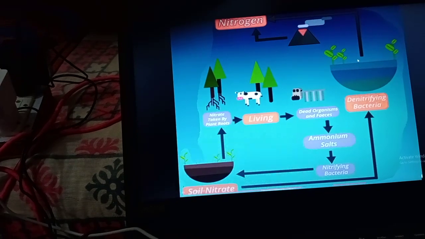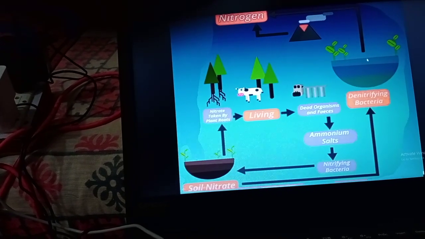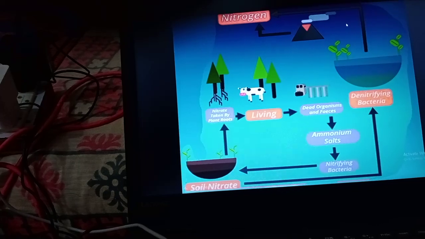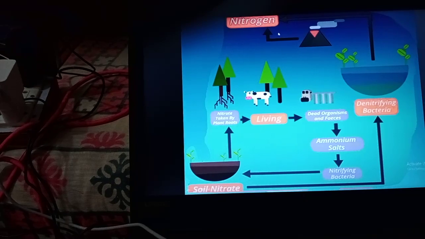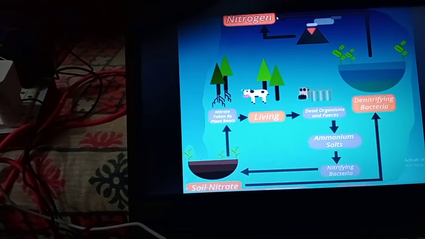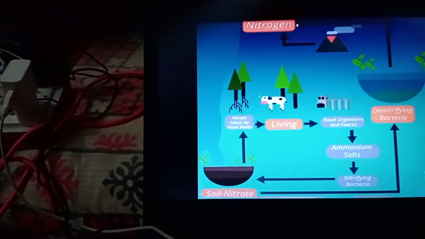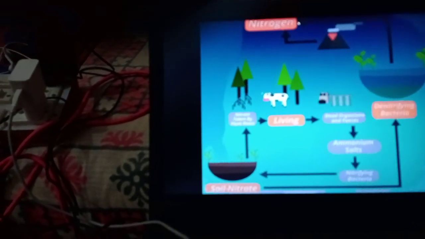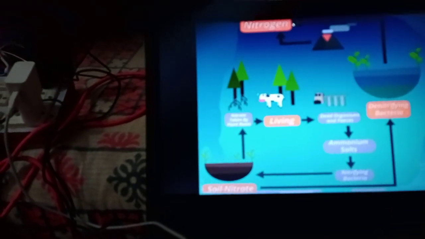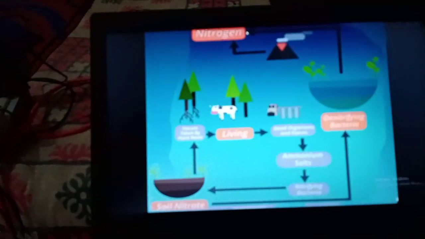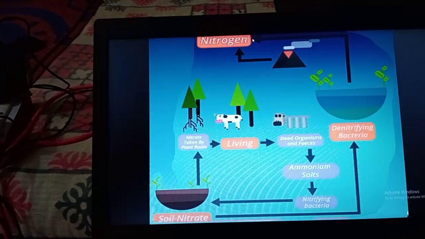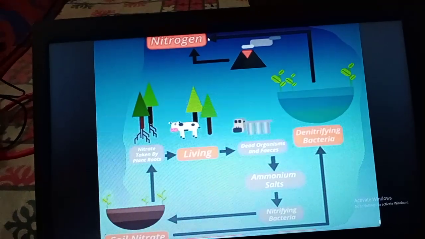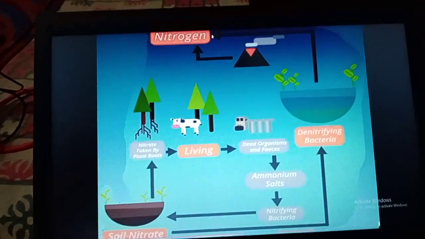So this nitrogen is released back into the atmosphere. Thus nitrogen once again reaches the atmosphere and becomes part of the gases in the atmosphere. Because of this cycle, the amount of nitrogen in the atmosphere does not change.